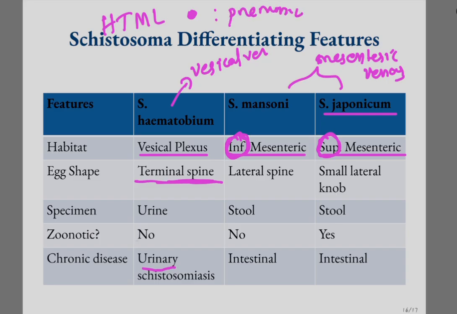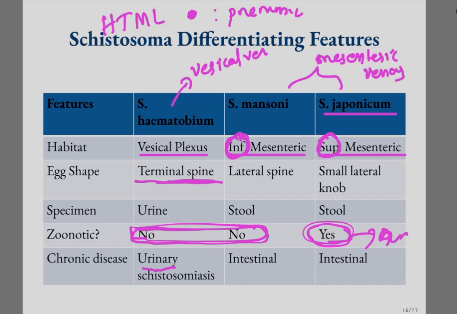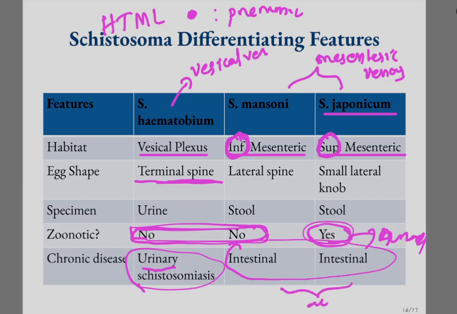And haematobium and Mansoni are not zoonotic. These mostly affect humans, but Japonicum mostly affects animals, so it is a zoonotic infection. Haematobium causes urinary schistosomiasis, and Mansoni and Japonicum cause intestinal. Mansoni and Japonicum are almost similar, and haematobium causes squamous cell carcinoma of the bladder in the long run, and can lead to renal failure, etc. So that's all. Thank you.